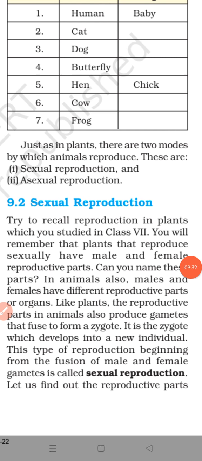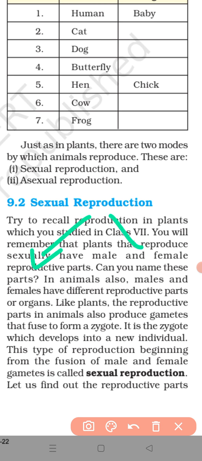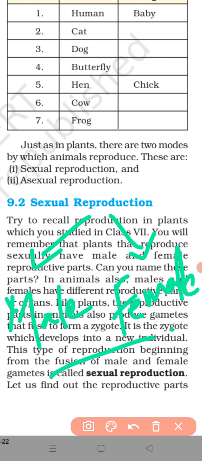So first of all, our next topic will be about sexual reproduction, and this will continue in the next day, in the next video. Are you getting it? We'll continue in the next video from this sexual reproduction topic. But then also I will give you the definition of sexual reproduction, which we have also got in class 7, that the production of a new organism from two parents. See, in sexual reproduction, it involves two parents. One is male and the other is female. Okay, male and female. Two parents are involved in sexual reproduction.